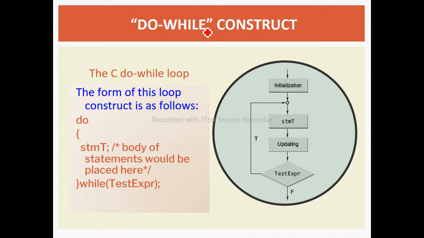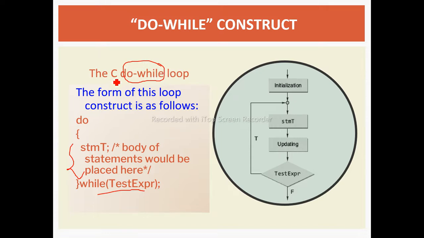Next is do while. Do while is our post-test expression. Post-test expression is nothing but we first execute the block, and after that we check the condition. So in a do while loop, the block of statements will get executed once in any case, whether that condition is true or false.